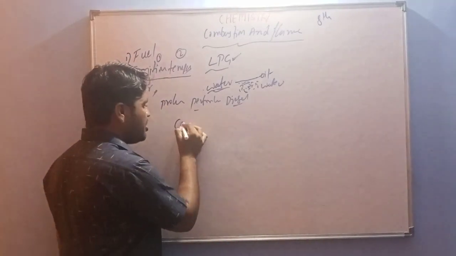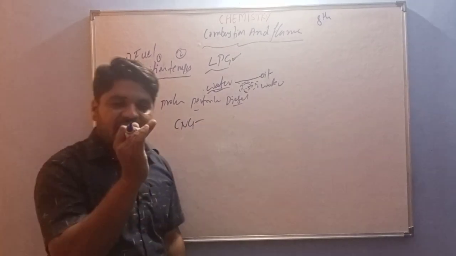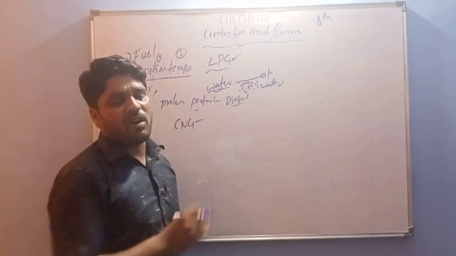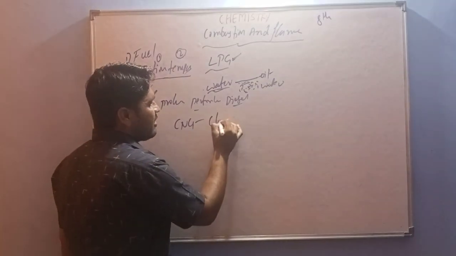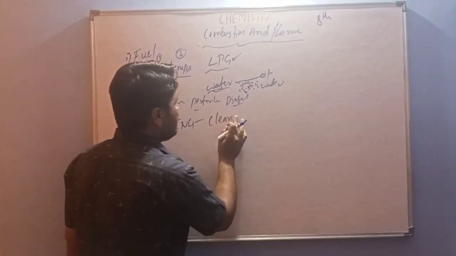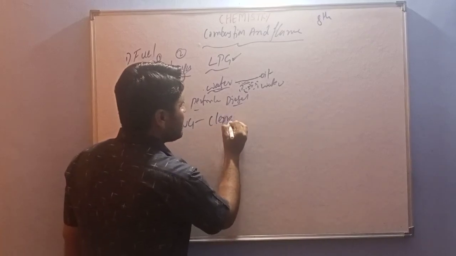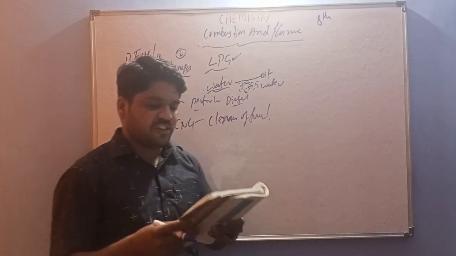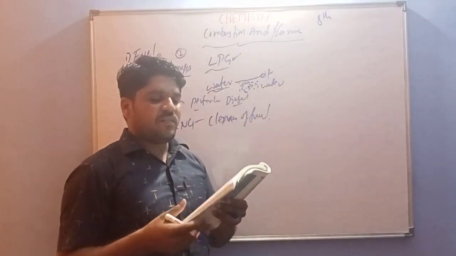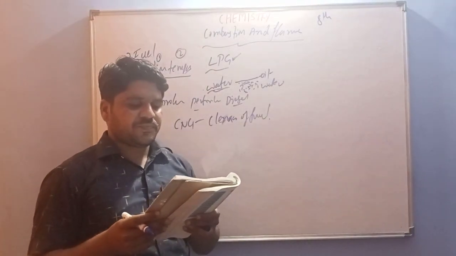But CNG produces a smaller amount of harmful products, and CNG is also a cleaner fuel. That's why CNG is preferable for automobiles.